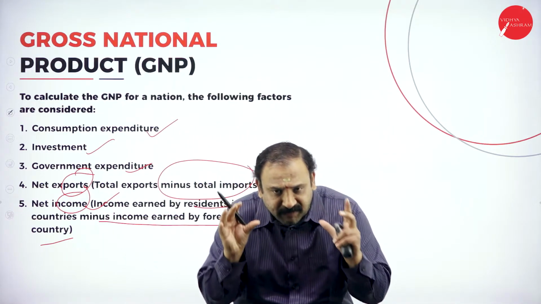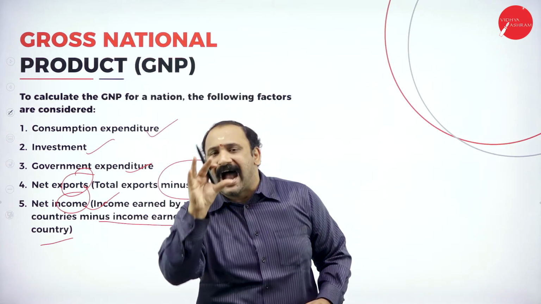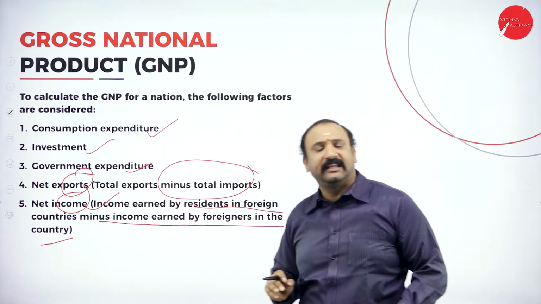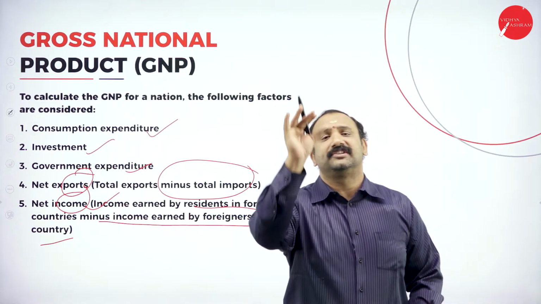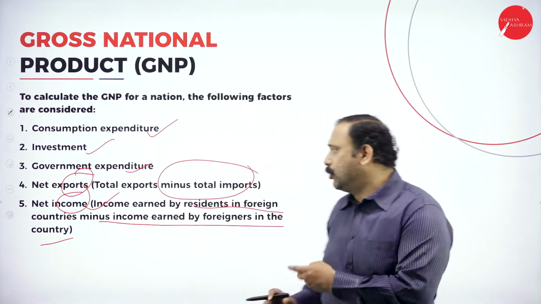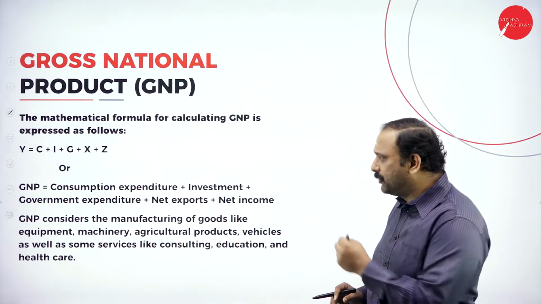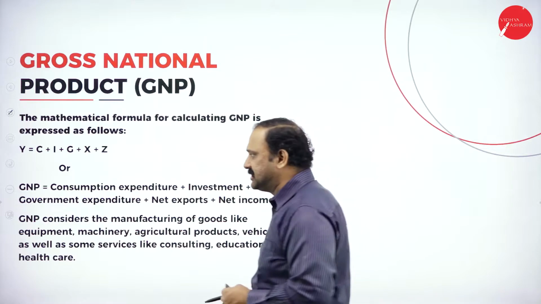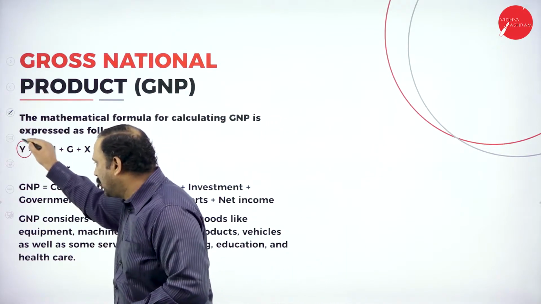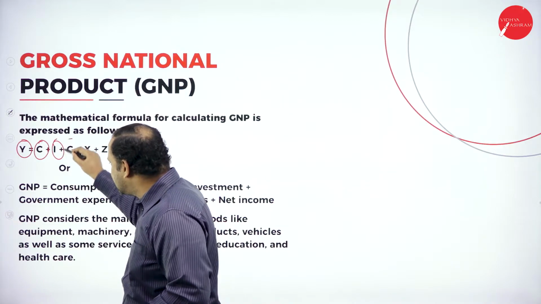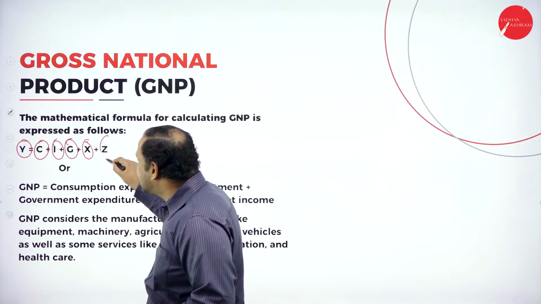So all these 5 factors, when you add them, will give you the calculation of gross national product. Moving further, the gross national product is given by a very beautiful mathematical calculation: Y is equal to, where Y stands for income here, C plus I plus G plus X plus Z.